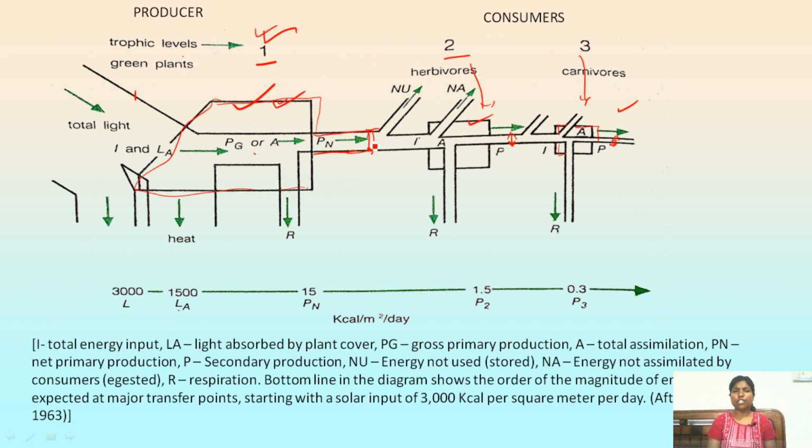So reduction in the width of the pipeline shows that energy flow is also getting decreased after each trophic level, right? So from this figure we come to know that there is movement of energy in trophic levels, and in each trophic level there is a decrease in biomass, and there is a decrease in energy flow as well, right?